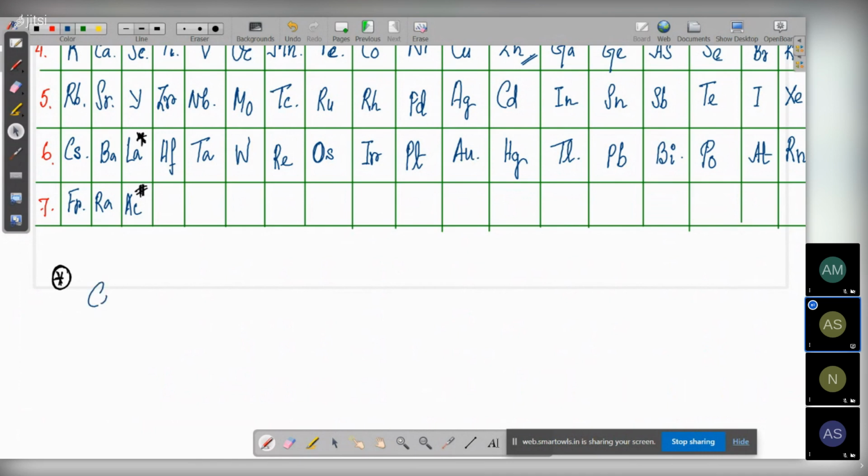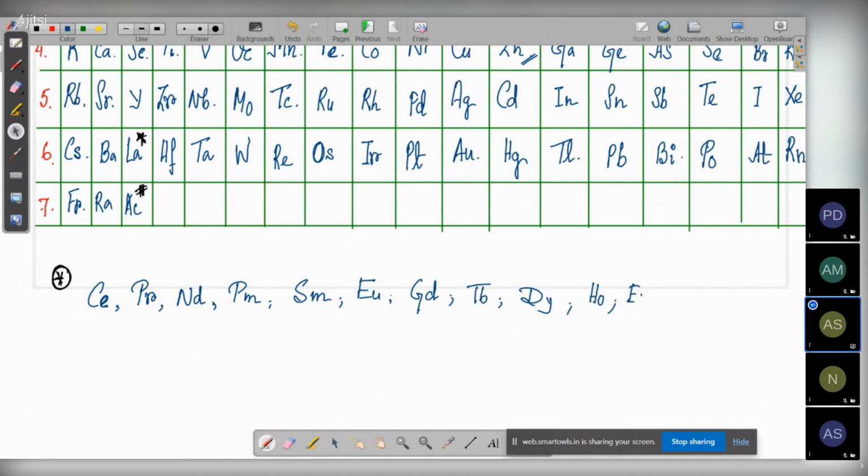This is cerium, praseodymium, neodymium, promethium, samarium, europium, gadolinium, terbium, dysprosium, holmium, erbium.